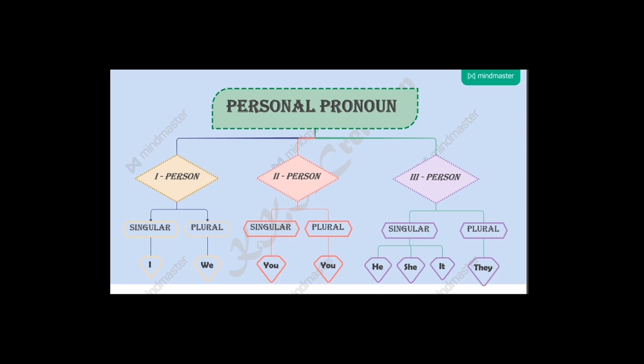You need to know who is the speaker, what is the topic about and who is the listener. So when you know this, you can very well know who is the first person, second person and the third person, right? Now first person, always we give first preference to ourselves, right? So first person is I, first person is we.